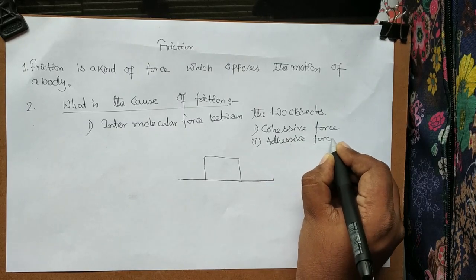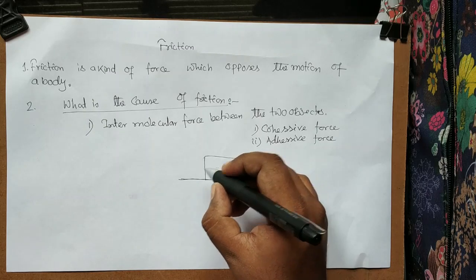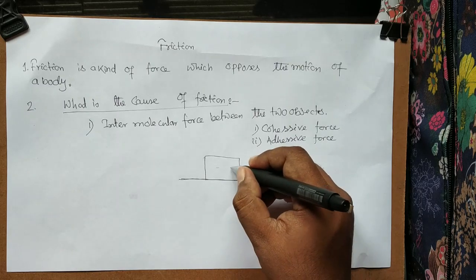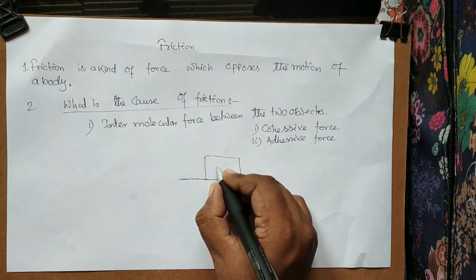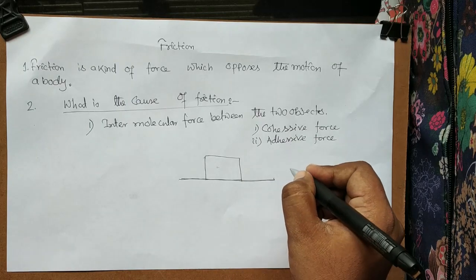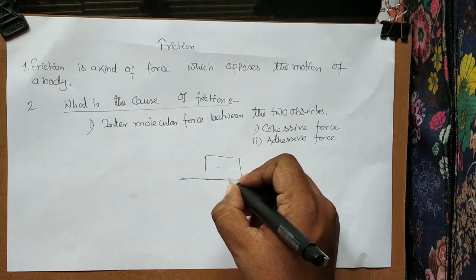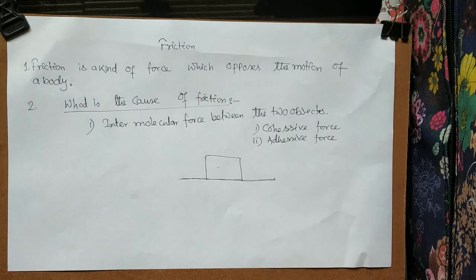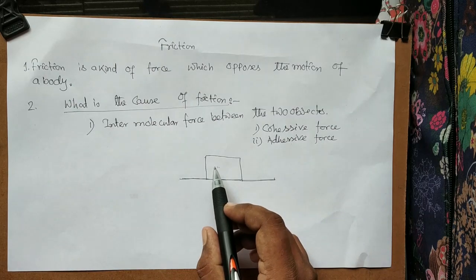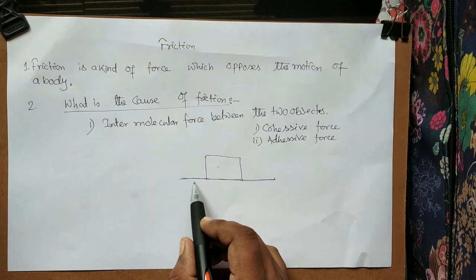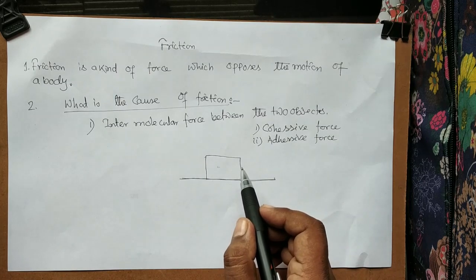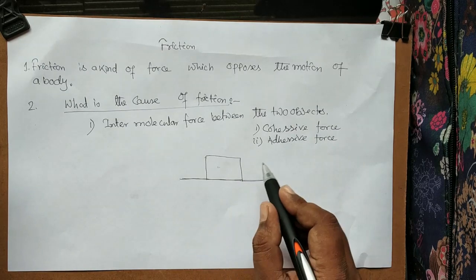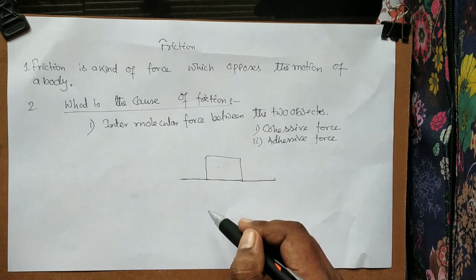Now whatever object we have kept here and whatever plane on which the object is going to move, assume both are of the same material. Assume it is a wooden box and the surface is also wooden. In that case, the force between the molecules acting there is a cohesive force, because we know cohesive force is the force between two same kinds of molecules. And if the object is made of wood and the surface is made of stone, or cement or something like that, then there must be an adhesive force acting between the molecules.